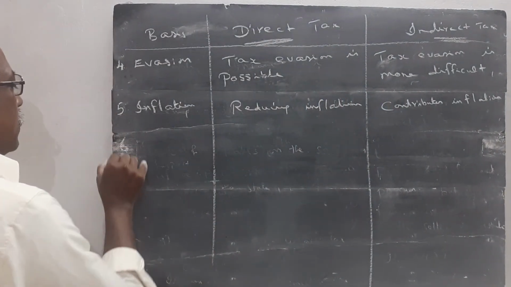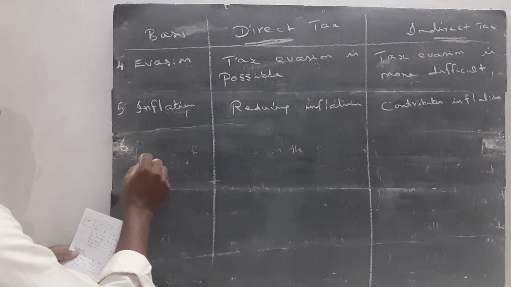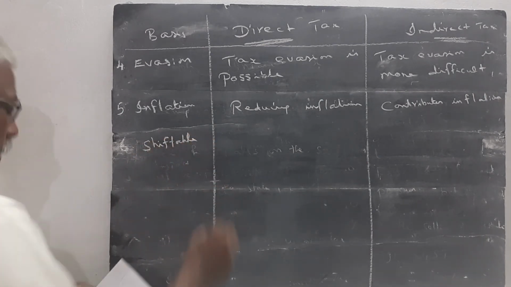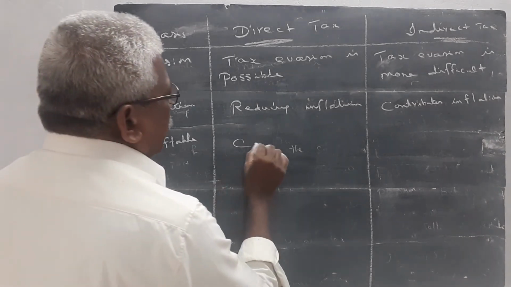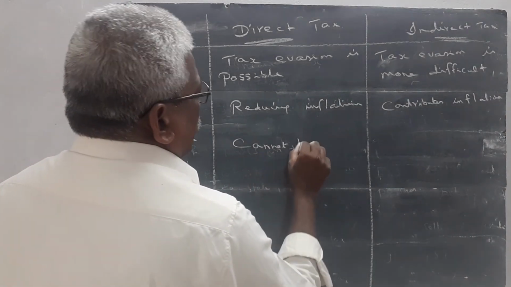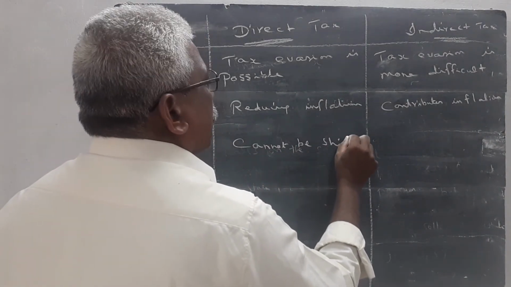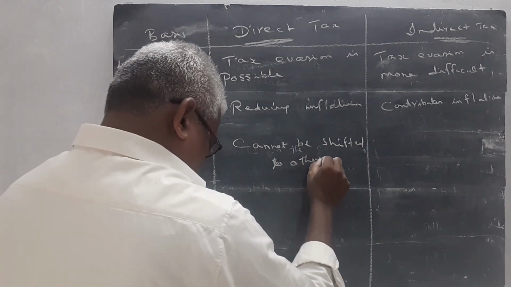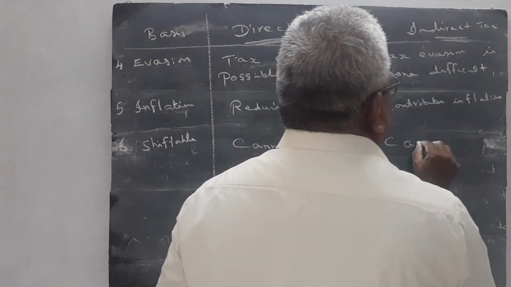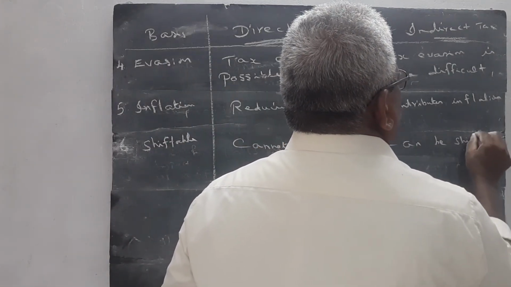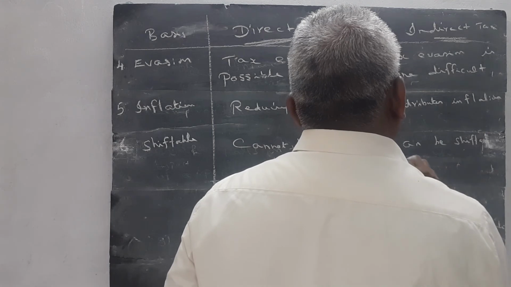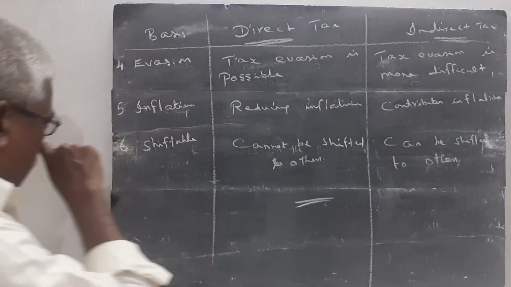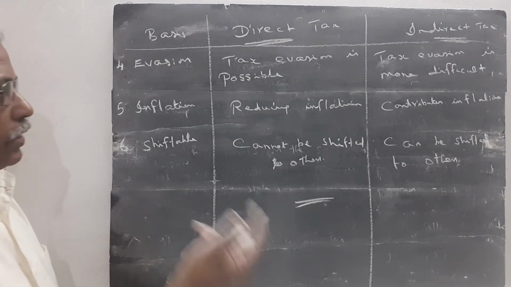Then point number 6, shiftable. Direct tax cannot be shifted to others. Indirect tax can be shifted to others. These are all the 6 points relating to direct tax and indirect tax.